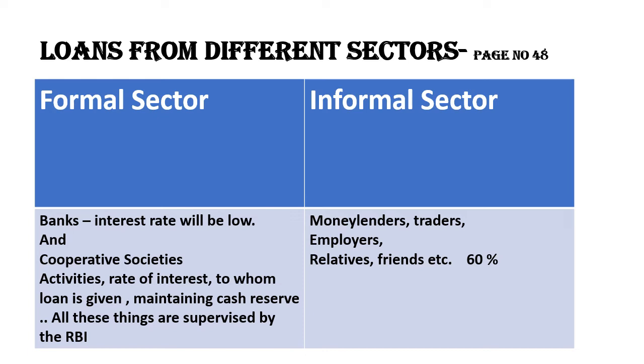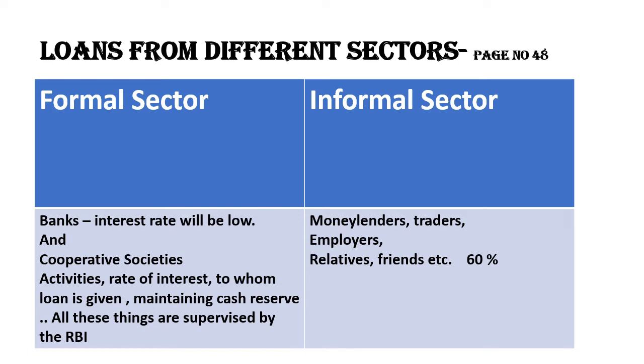Cooperative societies can decide things related to the rate of interest, to whom the loan has to be given, and maintaining cash reserve, that is, how much percentage of the deposits should be kept as cash reserve. All these things are supervised by the Reserve Bank of India, that is the Central Bank of India.